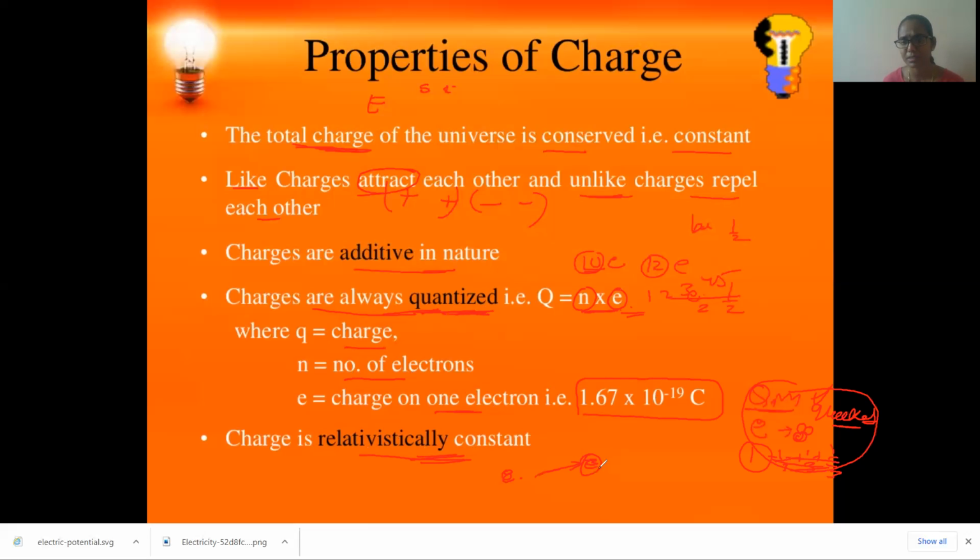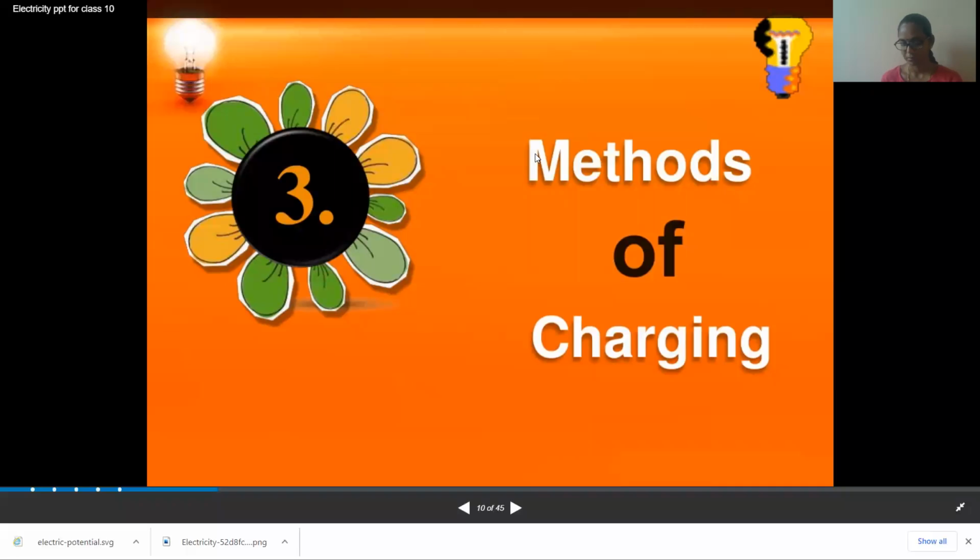Whatever charge is present in the system of that body, because it is an inherent property. With climatic changes, whatever will happen, it does not alter anything regarding the charge. Okay, based on the frame changes also. So please try to understand the properties of charges: charge is a constant. We call it conservation of charge. Our total charge in the universe is always constant. So I think the slide is clear to you. See, you understood now what charge is and its properties.